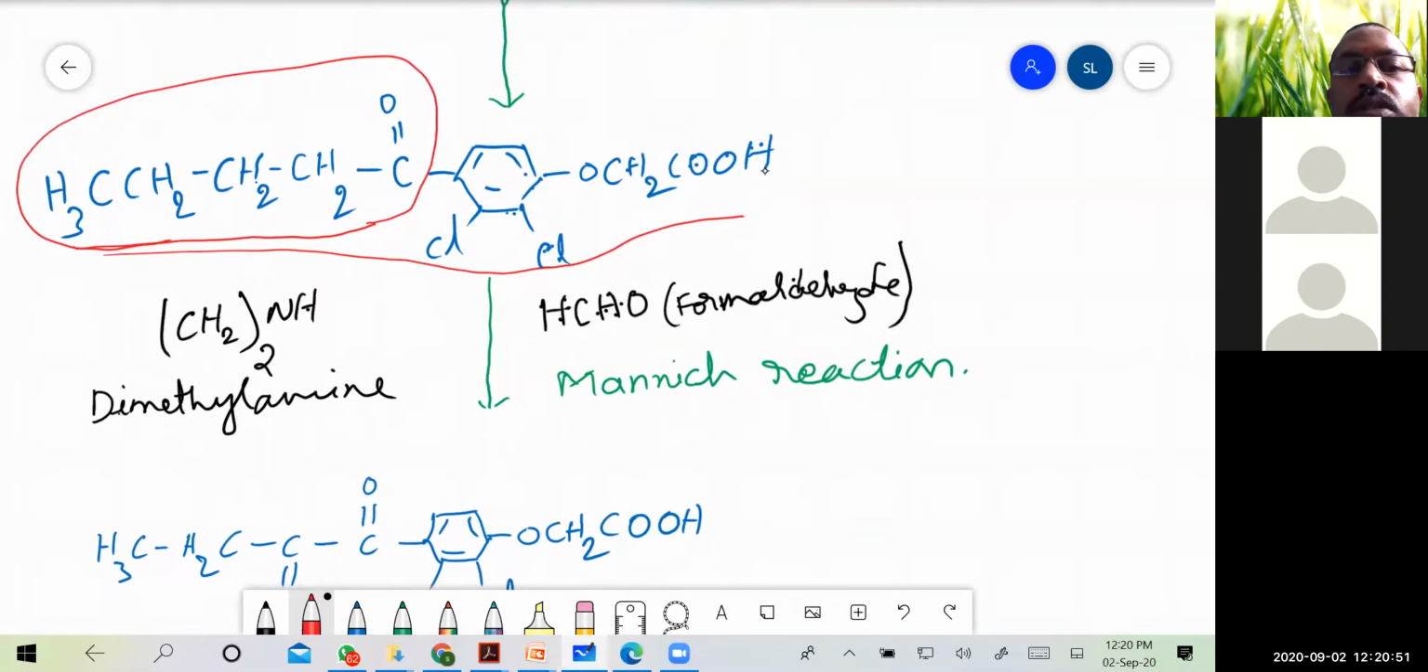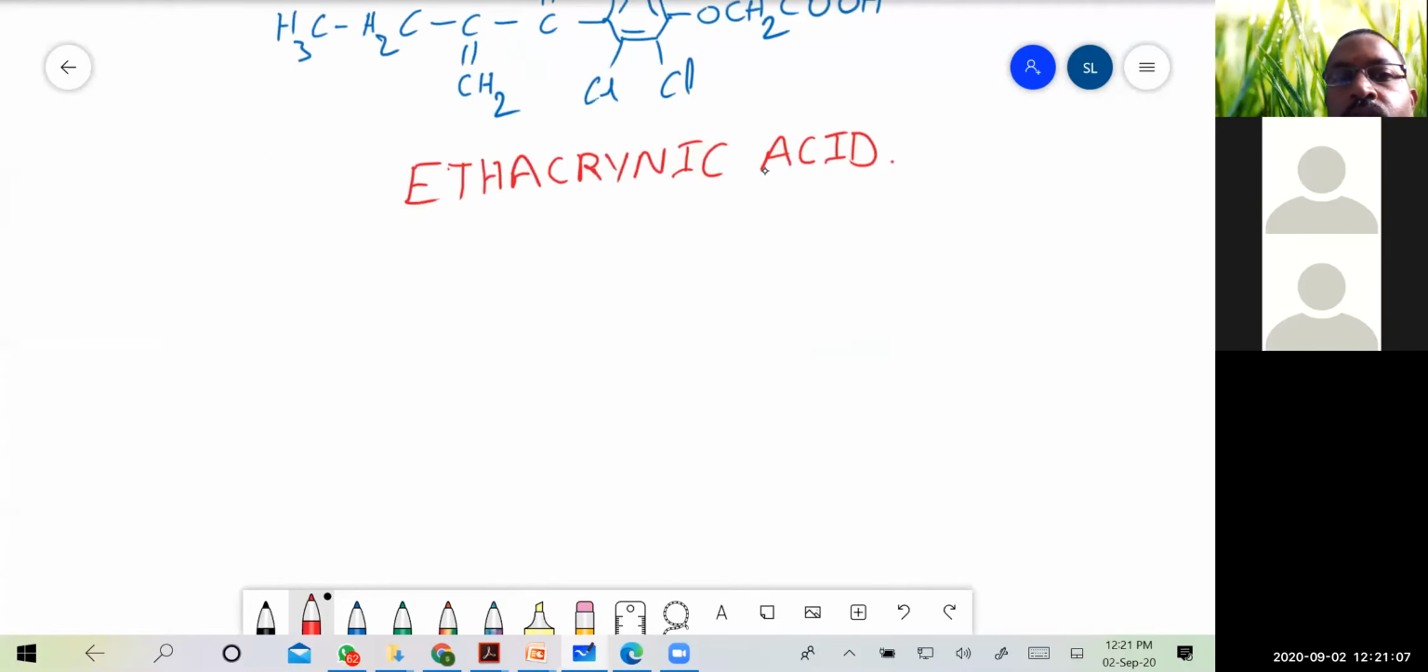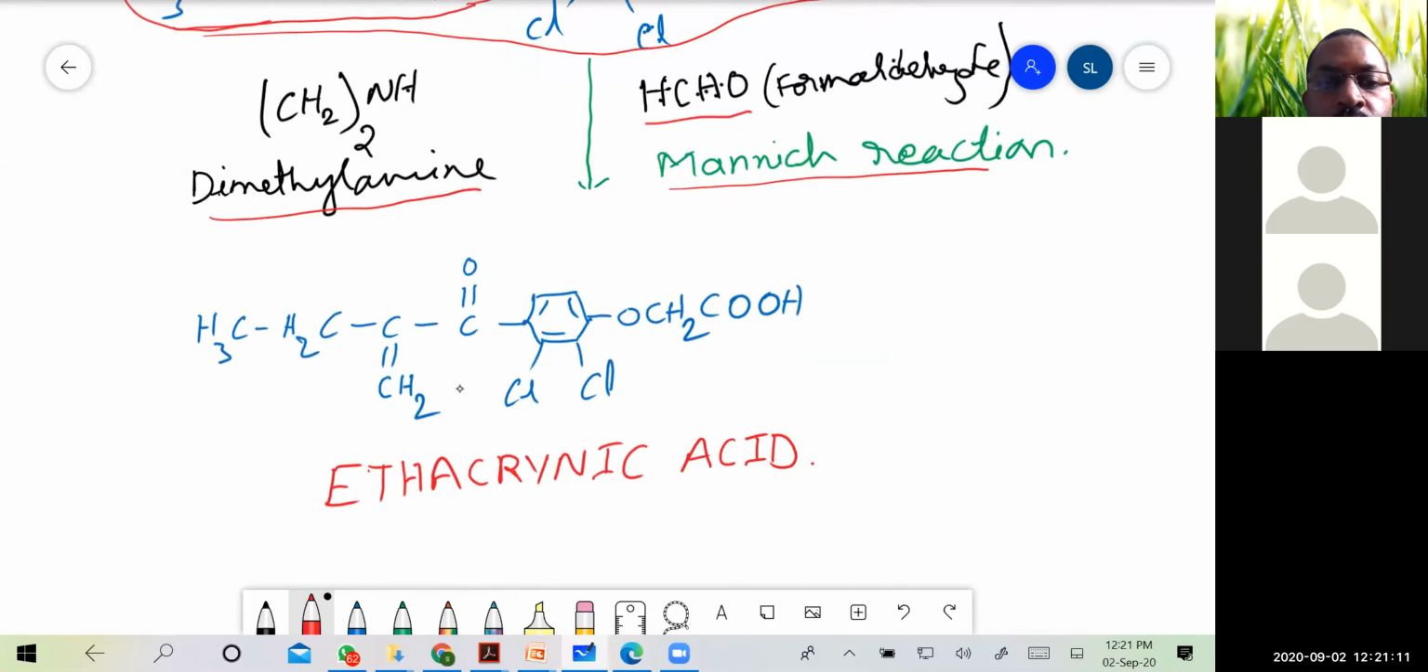Now this compound is made to react with formaldehyde and diethylamine, CH2 twice NH, and this reaction is a Mannich reaction, and then the final compound, the ethacrynic acid, is formed.